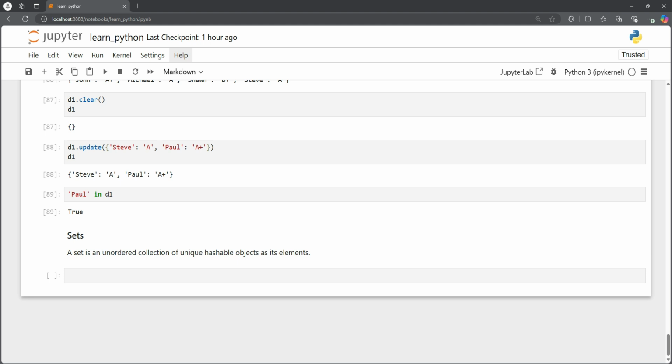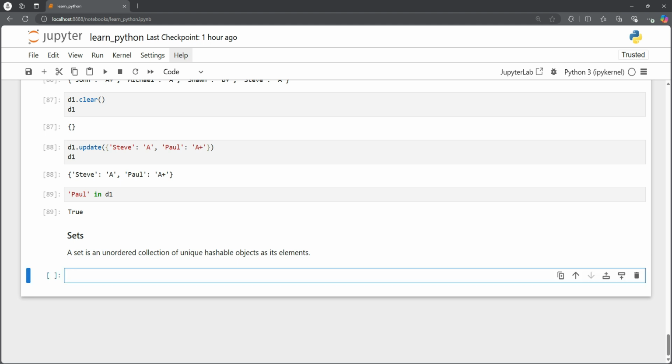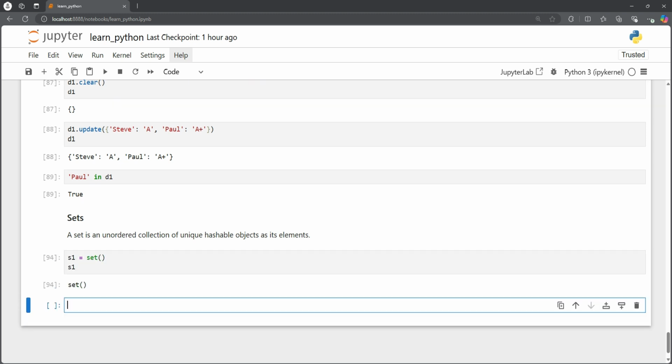These can be used to efficiently remove duplicate values from a list or tuples, as sets can only store unique elements. And we can also use these to perform common math operations like unions and intersections. So how are we going to create sets? For that, we'll use the set constructor. So s1 is equal to set, and s1, and so that's a set.